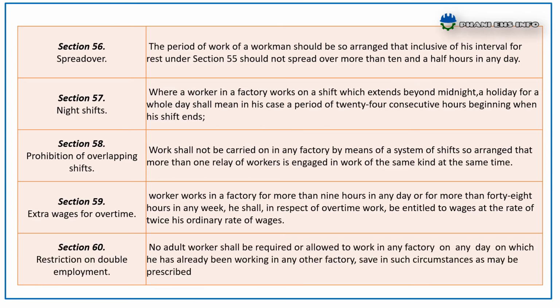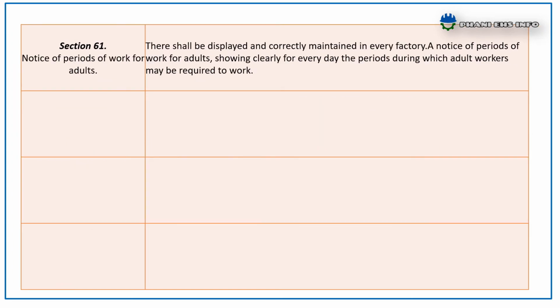Section 60 restriction on double employment. No adult worker shall be required or allowed to work in any factory on any day on which he has already been working in any other factory. Section 61 notice of period of work for adults. It says that there shall be displayed and correctly maintained in every factory, in accordance with the provisions of sub-section 2 of section 108, a notice of period of work for adults showing clearly for every day the periods during which adult workers may be required to work.